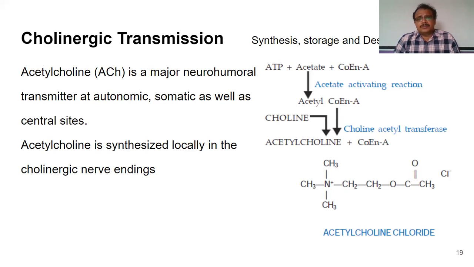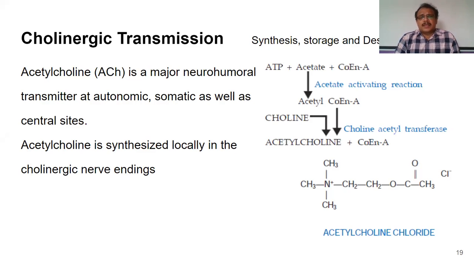In cholinergic transmission, you will be studying how the neurotransmitter of cholinergic nerves is synthesized, how it is stored, how it is released, how it acts on the adjacent receptors, and how its action is terminated. In cholinergic transmission, you will be studying about the neurotransmitter acetylcholine.